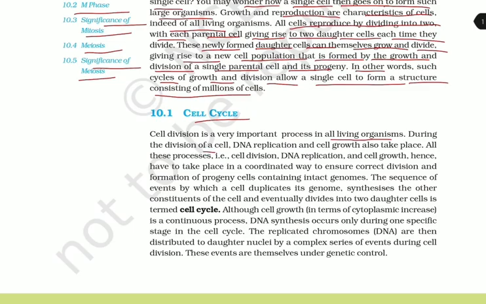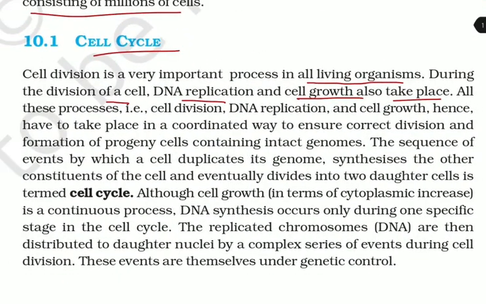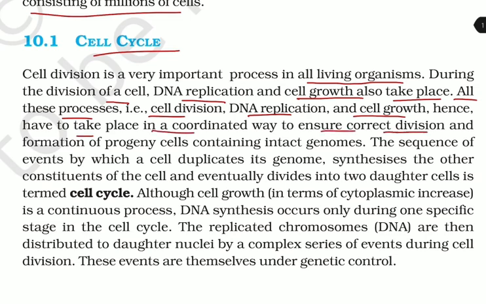Cell cycle. Cell division is a very important process in all living organisms. During the cell division of a cell, DNA replication and cell growth take place. All these processes, that is cell division, DNA replication and cell growth, hence have to take place in a coordinated way to ensure the correct division and formation of progeny cells containing intact genomes.